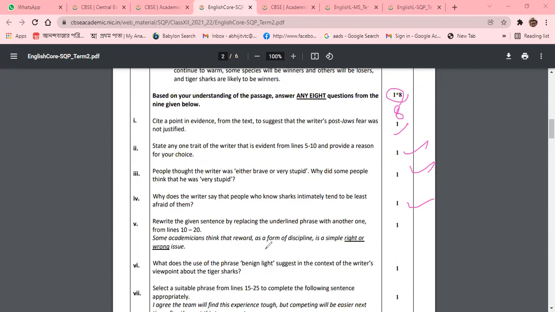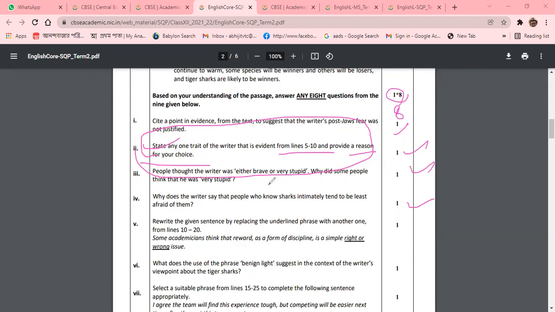If you go through the question paper, you can see that the same thing has been given in English class 12 also. Here: state one trait of the writer that is evident from lines 5 to 10 and provide a reason of your choice. This question is very important. You need to find out the trait, the character of the writer, which is evident in those lines. If you have found the trait or the character in line 12, you cannot include it.